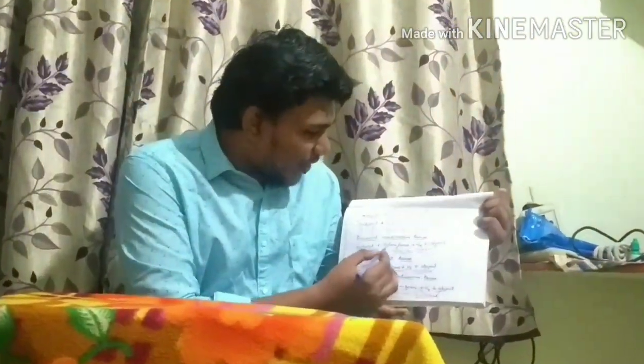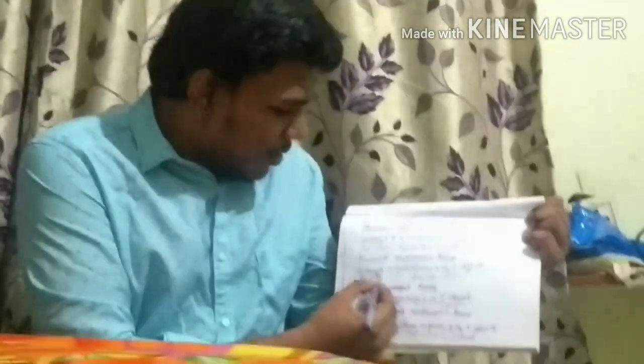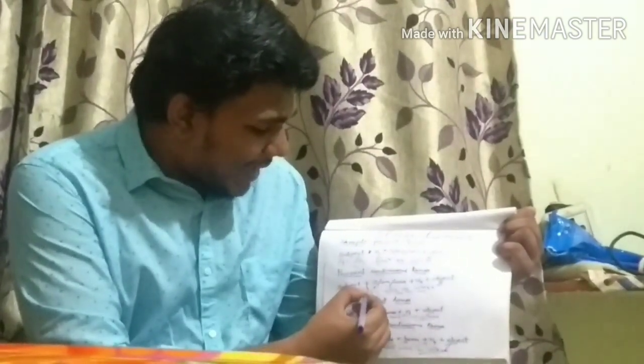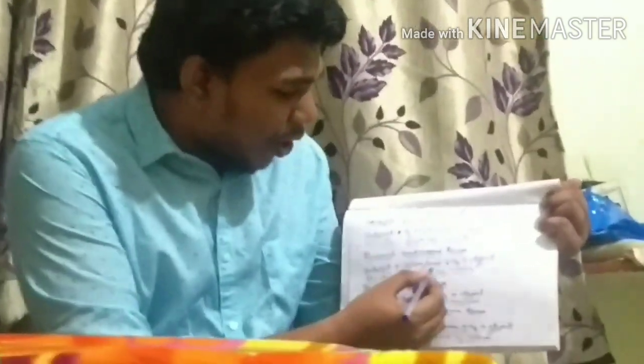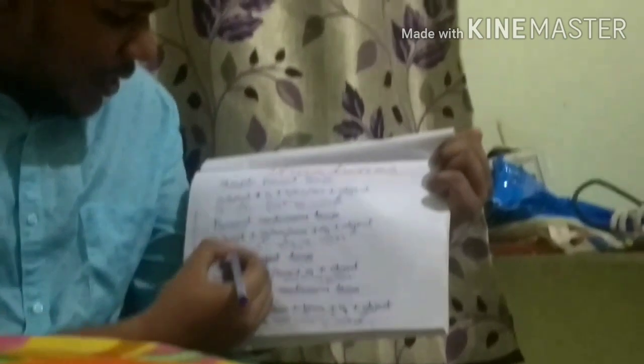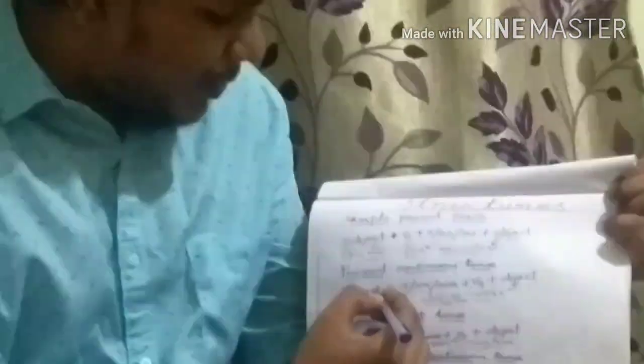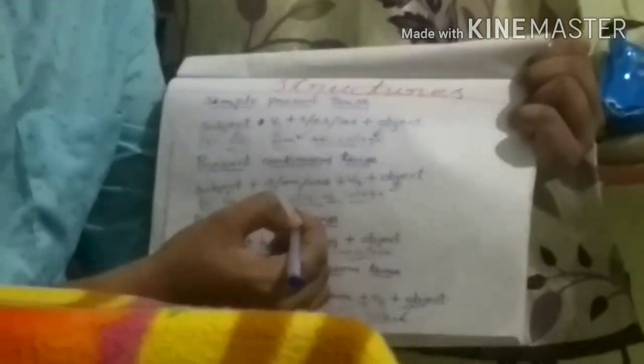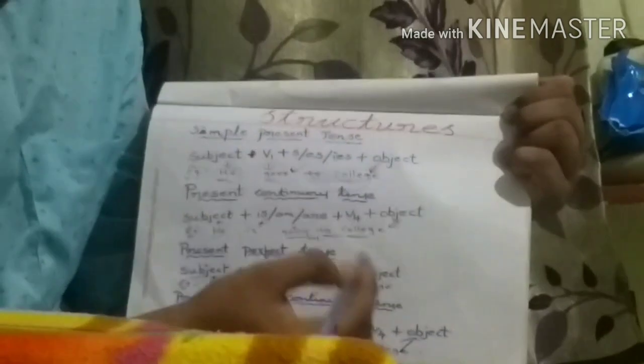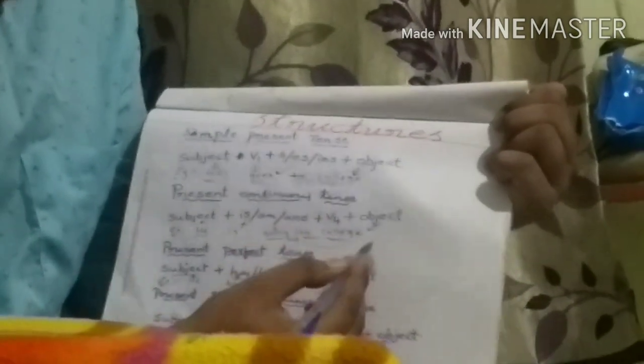And present continuous tense. Structure: subject plus is or am or are plus V4 plus object. He is going to college. He is the subject. Is here, according to the structure, we have added is. Going is the V4 verb plus ing. To college is the object.